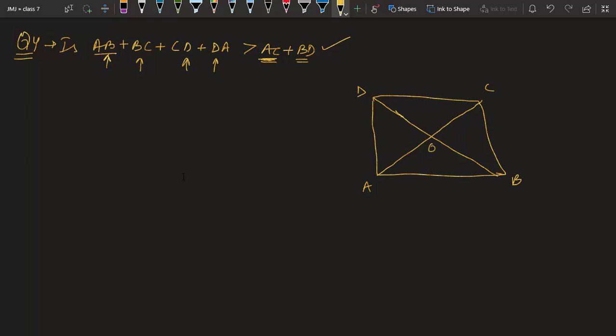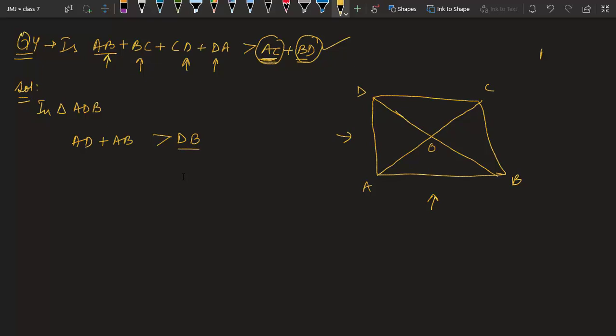If we take a triangle, which one? If you take triangle ADB, let's see what we have in triangle ADB. What can you say? You can say AD plus AB is more than what? DB. I told you we should have either BD or AC on the right hand side. So you write DB or BD, it is the same thing.